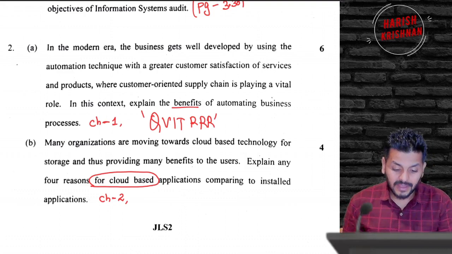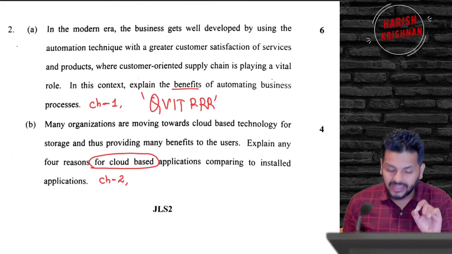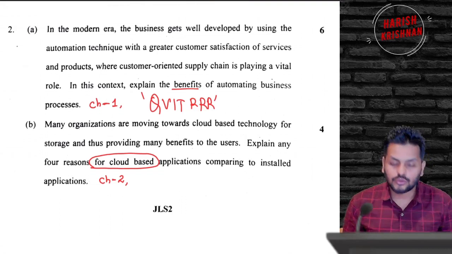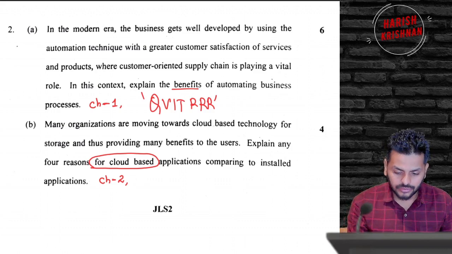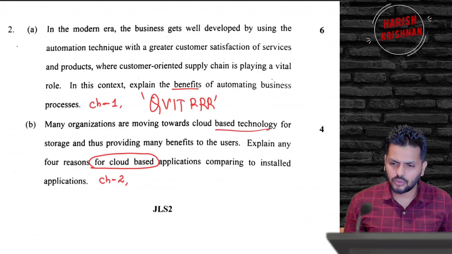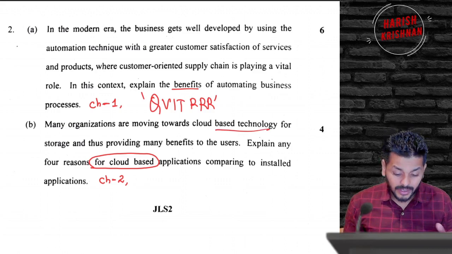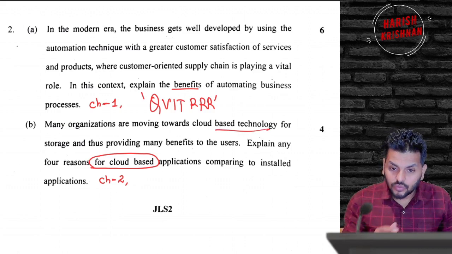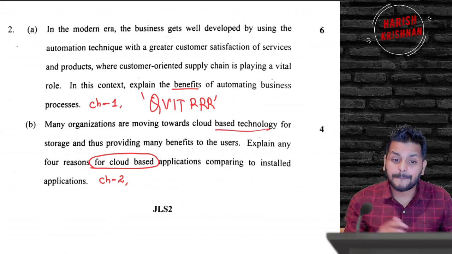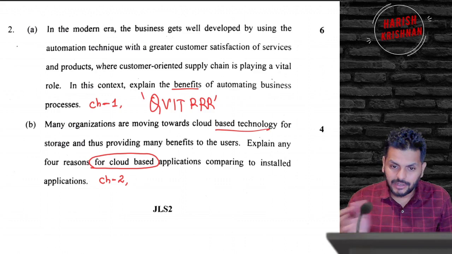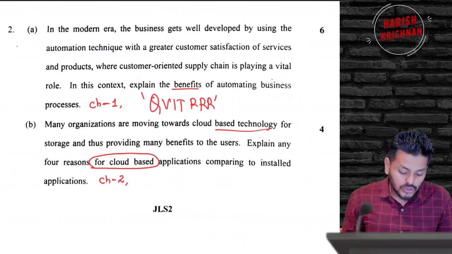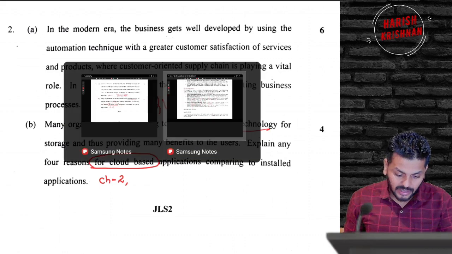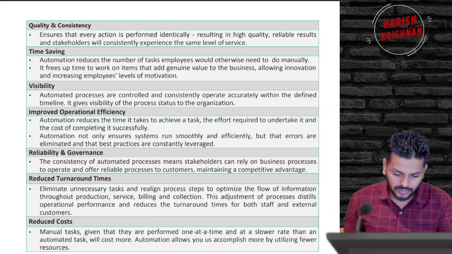What a great thing. Then this 2B is a little attention-seeking question. What they have asked is, many organizations are moving towards cloud-based technology. That's cool, cloud-based technology should not be a problem. But what they are asking you is to explain any four reasons why cloud-based is better compared to installed. There is a table in your book which talks about installed versus cloud. In that, you have to write those points that favor cloud. Okay, so benefits of BPA, I think all of you got that right.